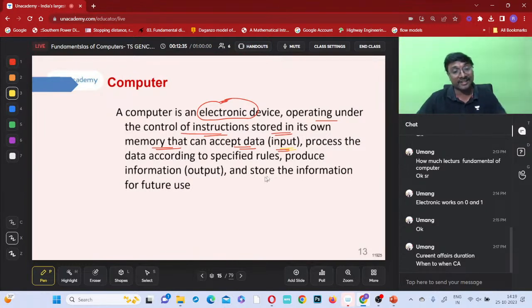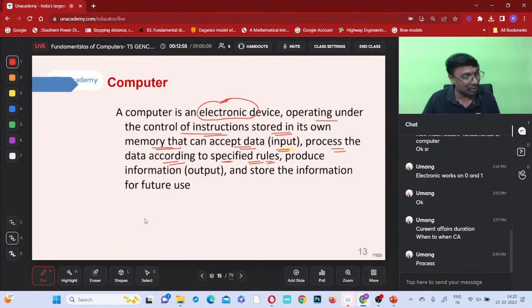After accepting the data, will they just give the output immediately, or do they have to process the data? They have to process the data according to the specified rules.